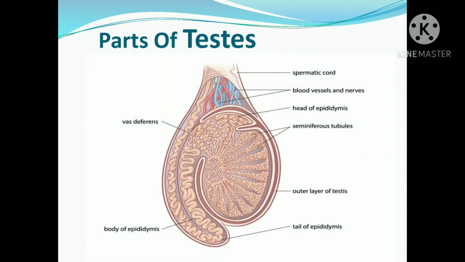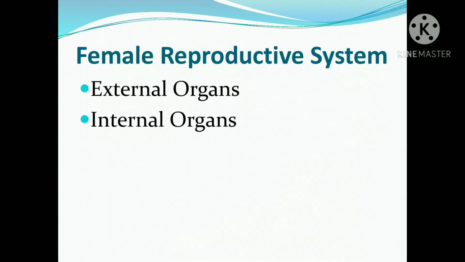Now we go on to the parts of the testis. We can see the vas deferens, body of epididymis, outer layers of the testis, head of the epididymis, spermatic cords, everything. These are the parts of the testis. Now we move on to the female reproductive system.